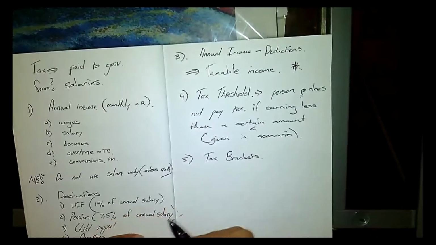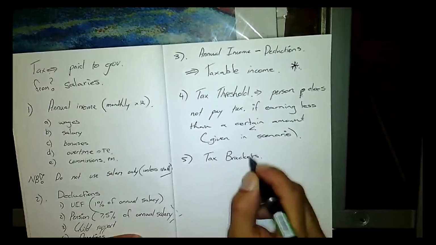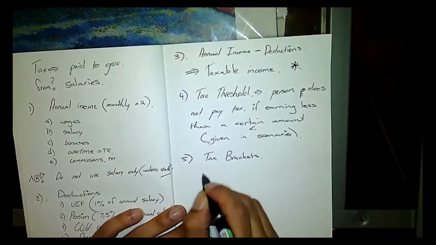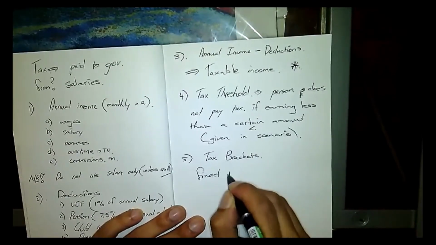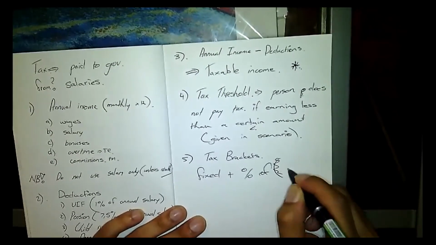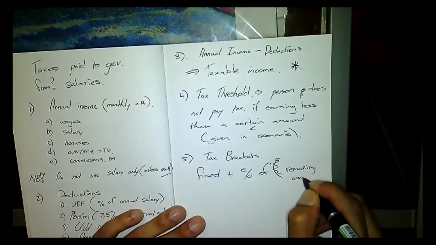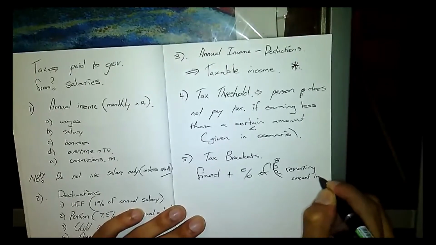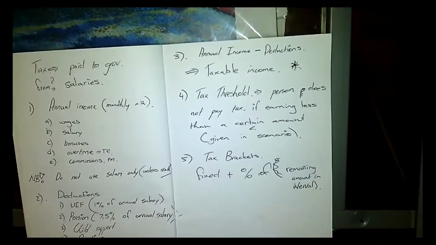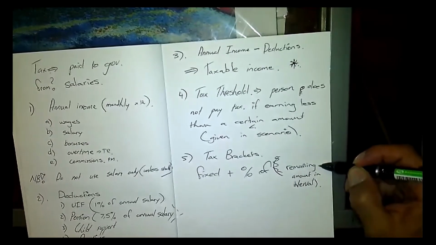Okay, and then when you have found the tax bracket, then you do what the tax bracket says, and it will normally give you a fixed amount plus a percentage of the remaining amount in interval. Okay, this is like the trickiest part of this whole thing, to know how to get this value.